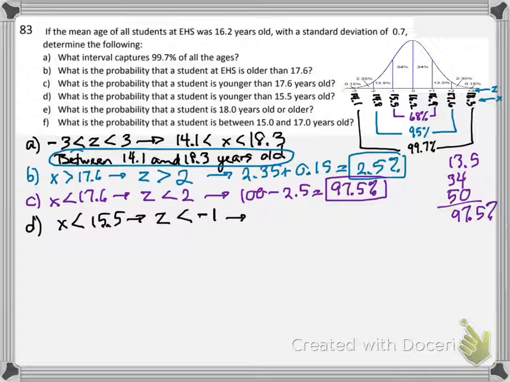I'm looking for all the percents that are less than -1, which would be those three. 0.15 plus 2.35 plus 13.5. 16%. Okay. Let's look at choice E.